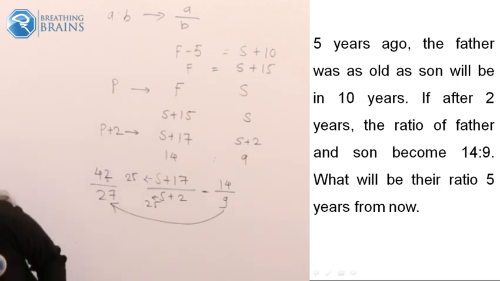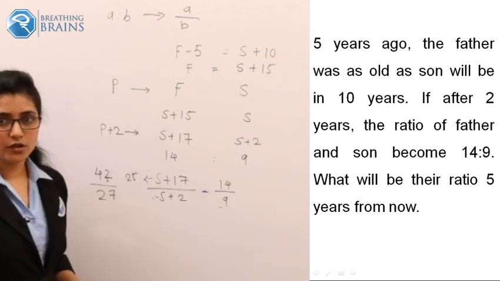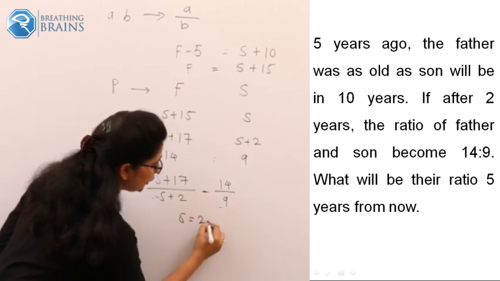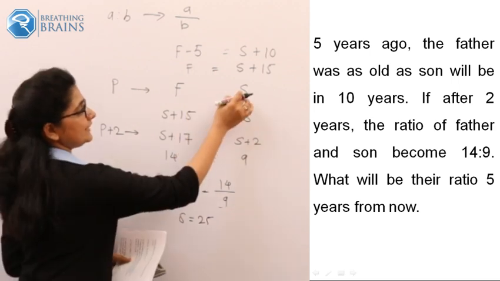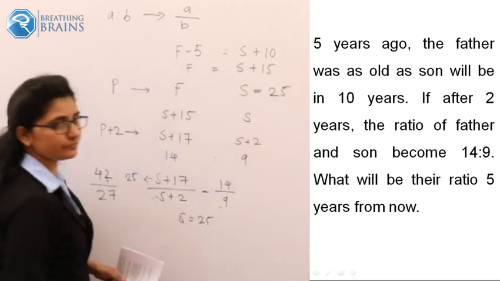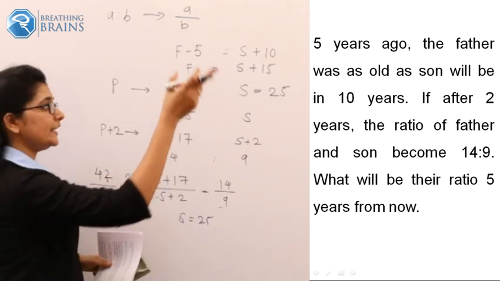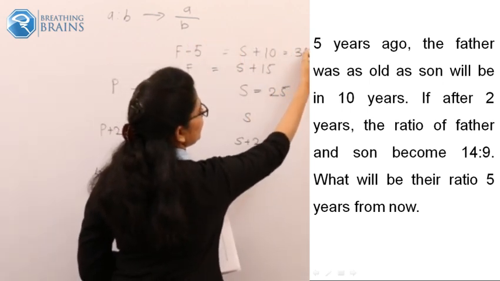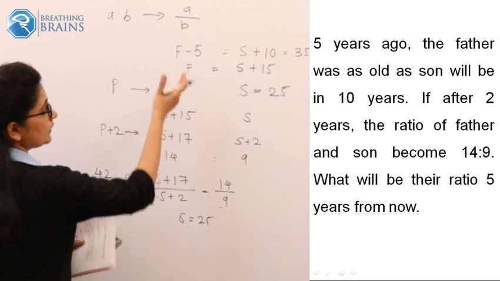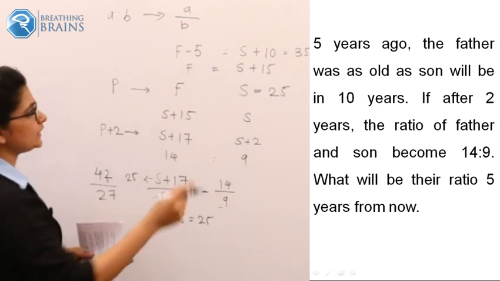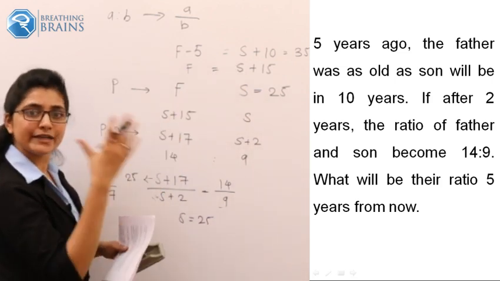This should be the ideal method to solve any question like this, where otherwise you would have to cross multiply. So what value of S do we get? It is 25. What does S hold? It is the present age of son. So the present age of son is 25. Now, what could be the age of son after 10 years? It should be 35. Okay. When the age of son is 35, at that time the same will be the age of father, because we know F minus 5 equals S plus 10. We came to know that S plus 10 is 35, so F minus 5 will again be 35.